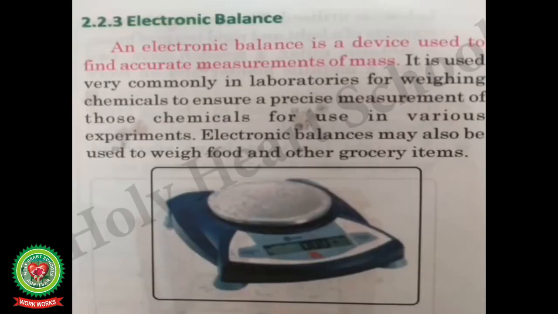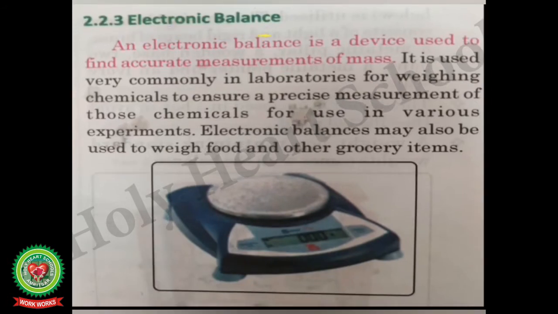Children, open page number 22. Let's start reading from the book. Electronic balance. An electronic balance is a device used to find accurate measurements of mass. It is used very commonly in laboratories for weighing chemicals to ensure a precise measurement of those chemicals for use in various experiments. Electronic balances may also be used to weigh food and other grocery items.